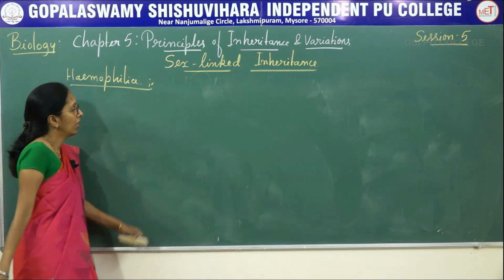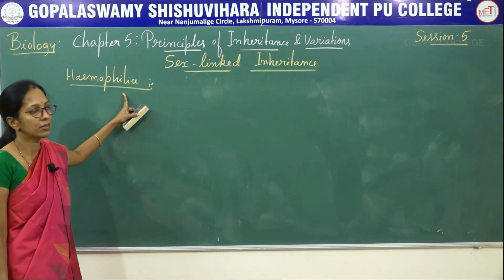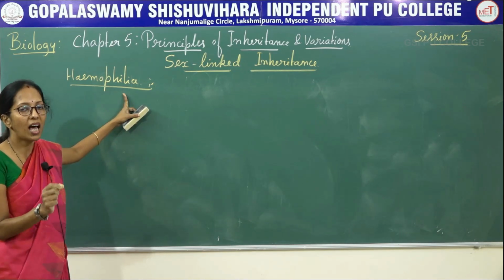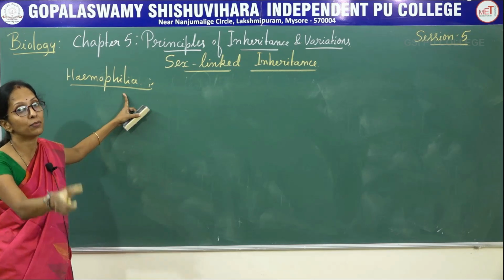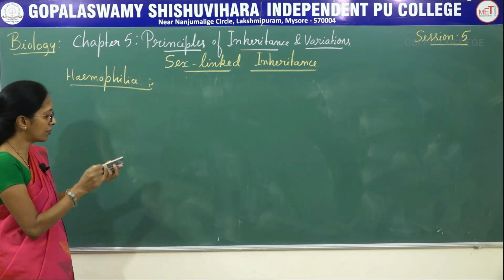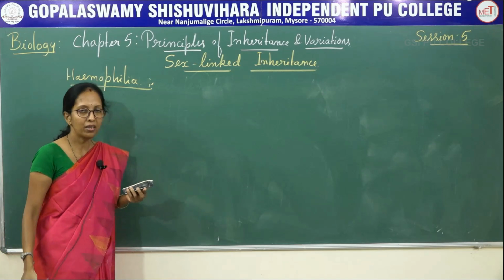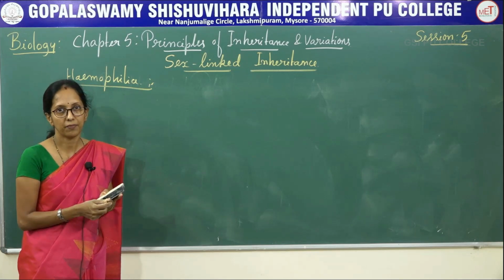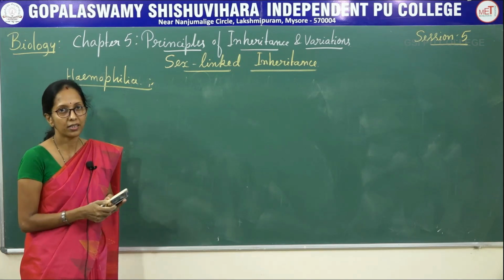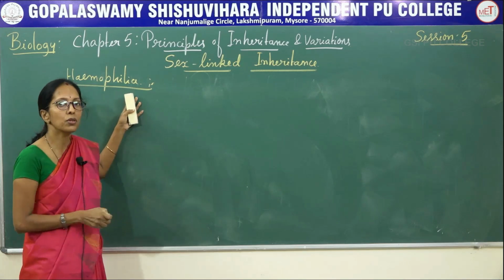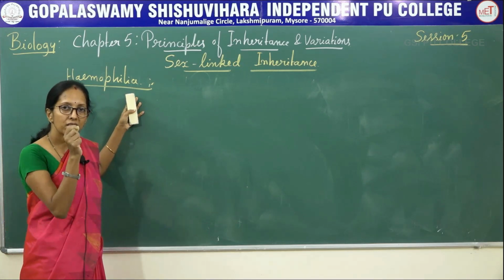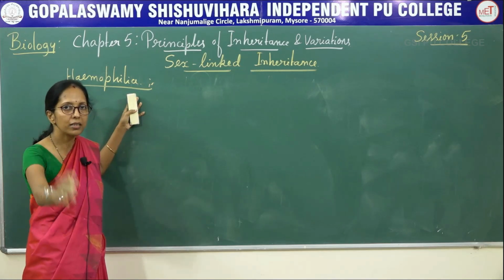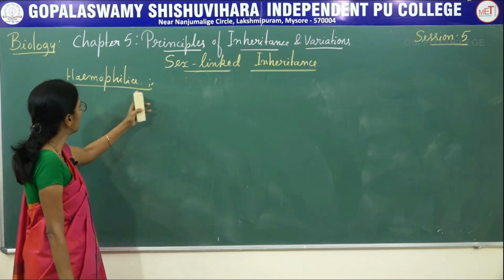Hemophilia. It's another type of sex-linked inheritance, that is X-linked inheritance, due to the absence of anti-hemophilic factor. So, if a minute injury takes place, after a few seconds blood clots due to the presence of clotting factor. But here, there is an absence of anti-hemophilic factor, so that the minute injury finally results in continuous bleeding, finally results in death. This is said to be hemophilia.